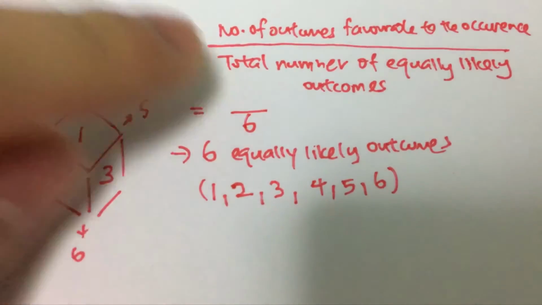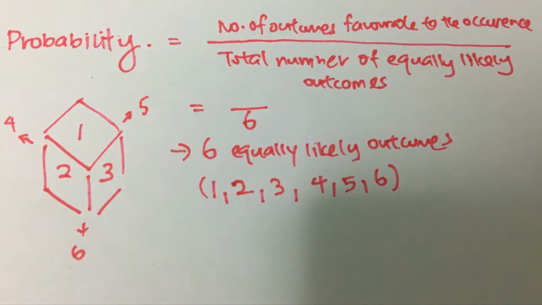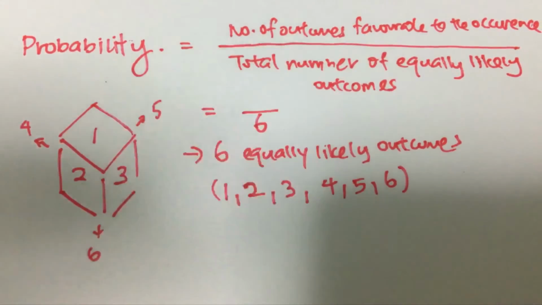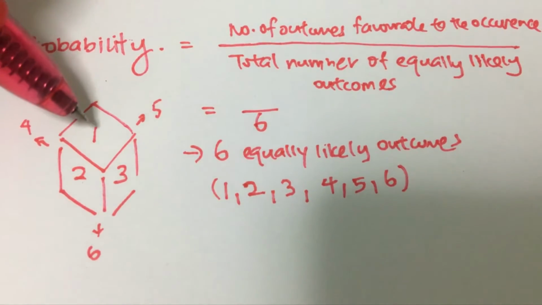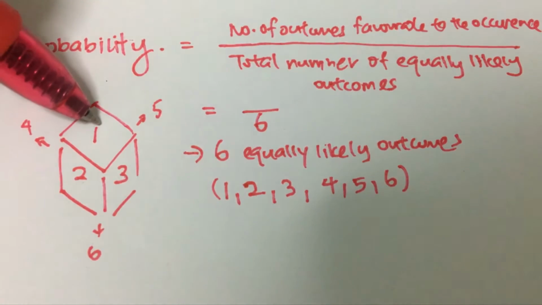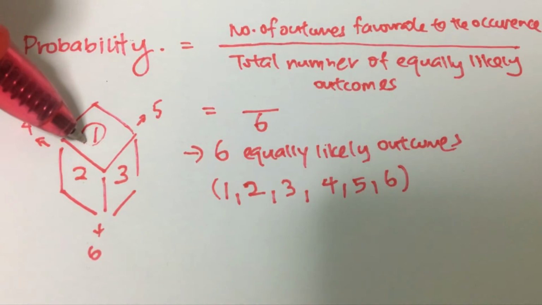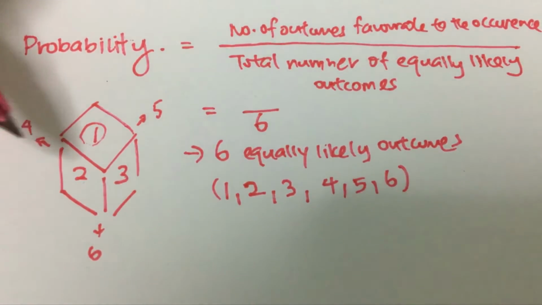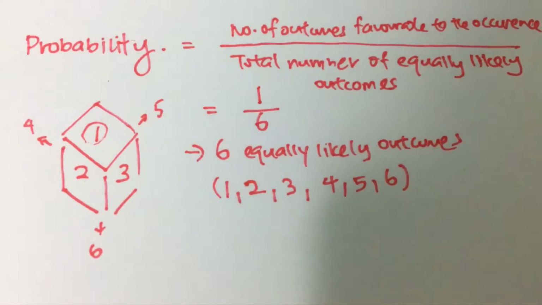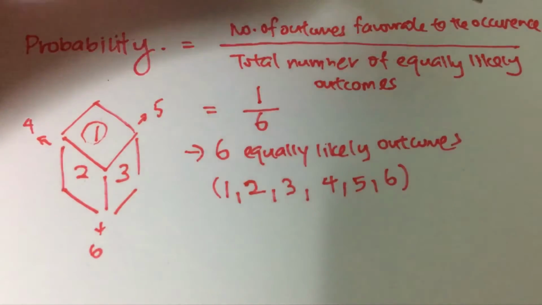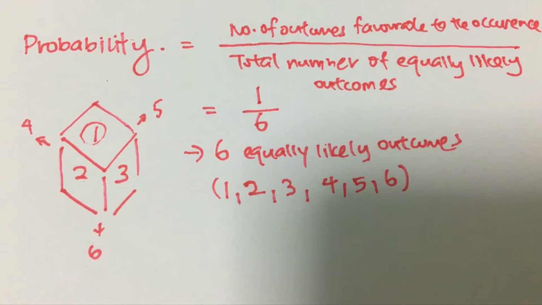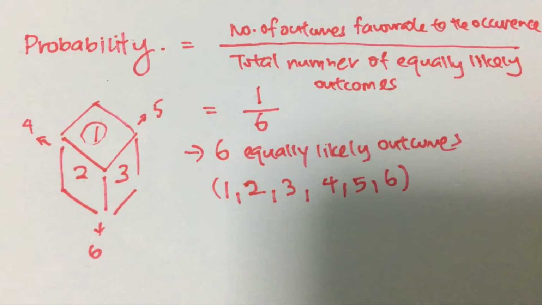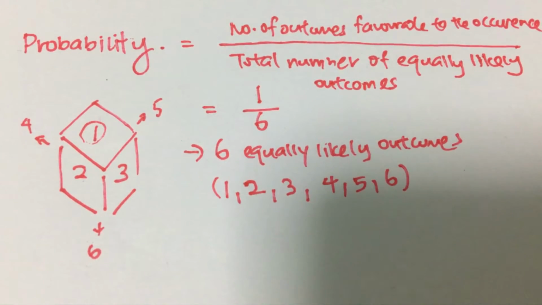How about the numerator, the number of outcomes favorable to the occurrence? In this case, we want to find out the probability that I'll get a 1. There's only one possible answer because there's only one face which is printed with the number 1. So the probability of getting a 1 is actually 1 over 6. It is as simple as that, talking about probabilities.